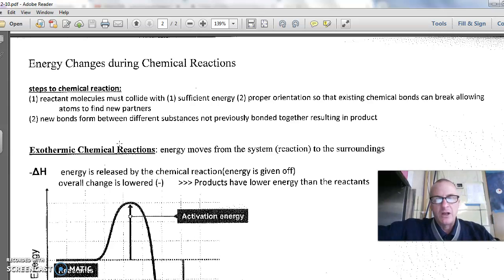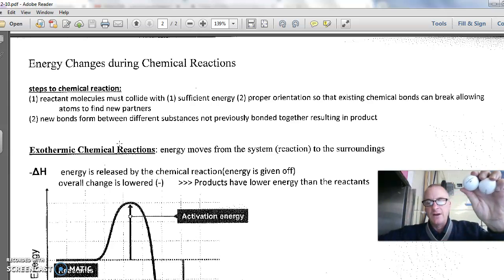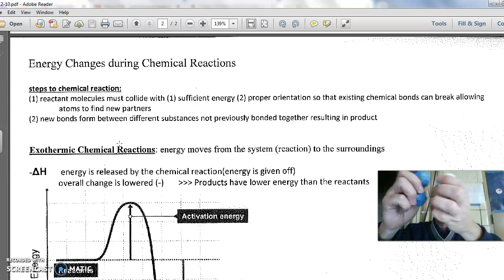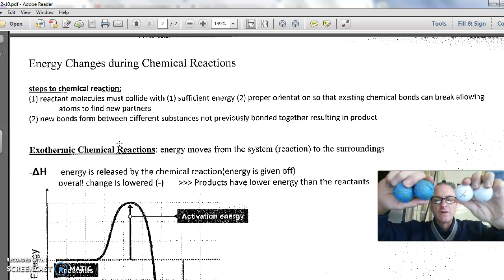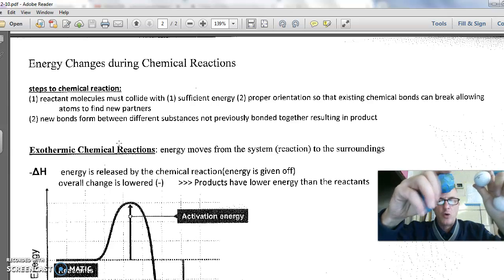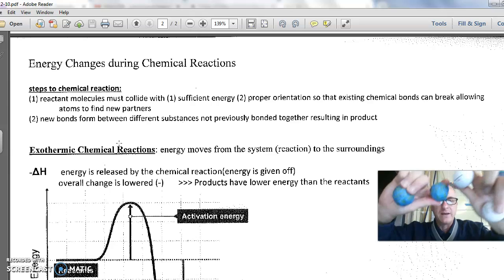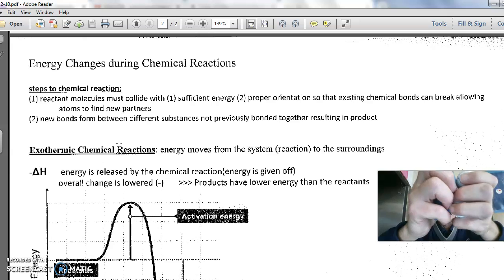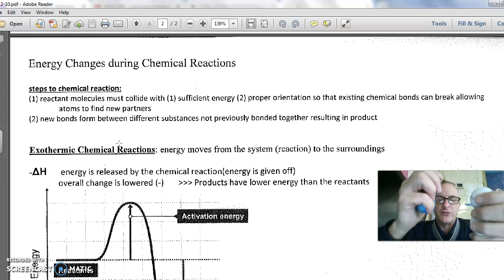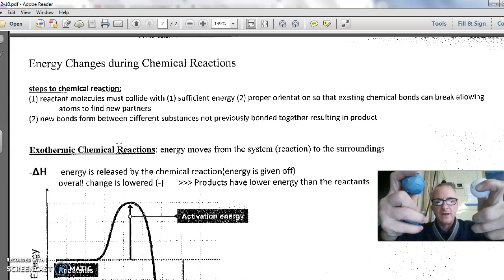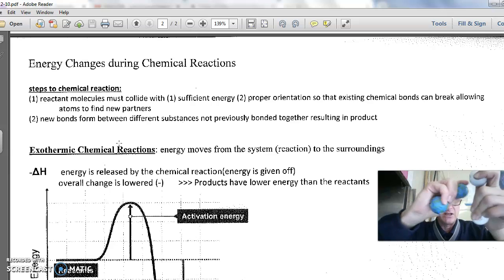So let's say I have two molecules. I have a molecule right here, and I have another molecule right here. And these things are going to react chemically. In order for them to react chemically, these two molecules must slam into each other with enough energy that the bonds that are holding those things together break. So they start off together, they slam into each other, and when they do, the initial bonds, whether they're covalent, ionic, metallic, have to break so that everything in that reaction can find new